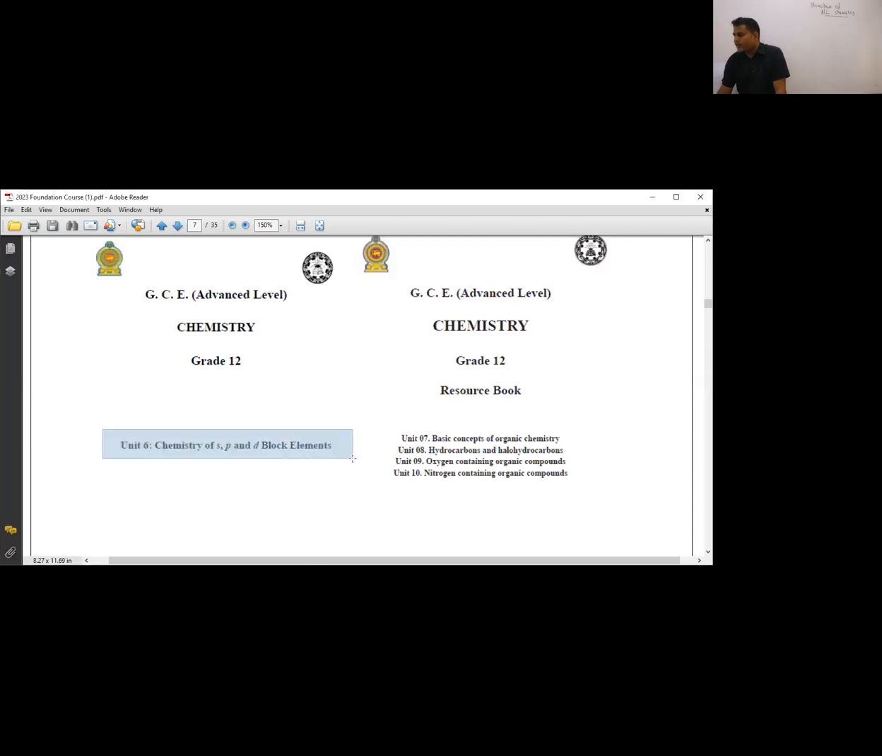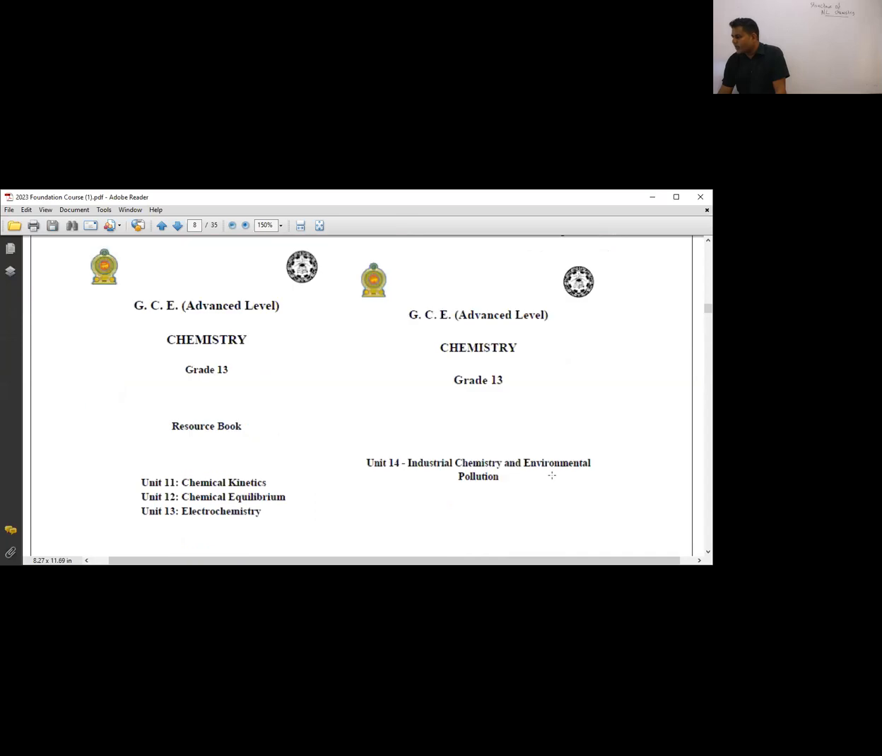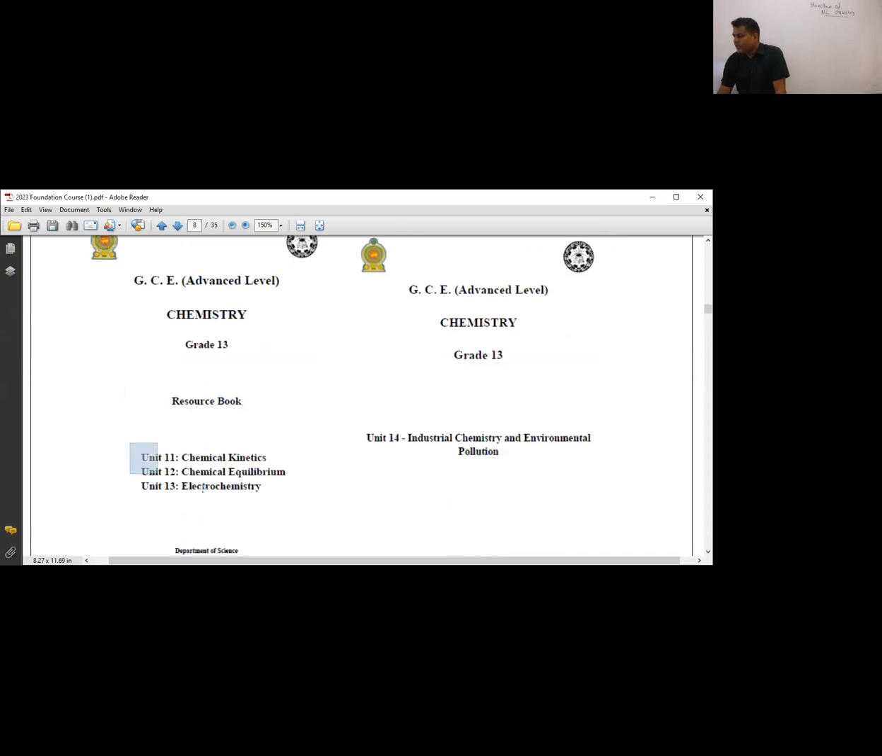Unit 6 වලට මේ resource book එක. Unit 7, 8, 9, 10 වලට තව book එකක් තියෙනවා. Physical 2. Sorry, organic. හරි. Then මේ තියෙන ඊළඟ resource book එක. පුතාලට මම පෙන්නන්නේ බෑ first day එකේ. හරි. 11, 12, 13 මේ තියෙන physical 2 එක පුතා. මේ තියෙන last resource book එක industrial and environment.